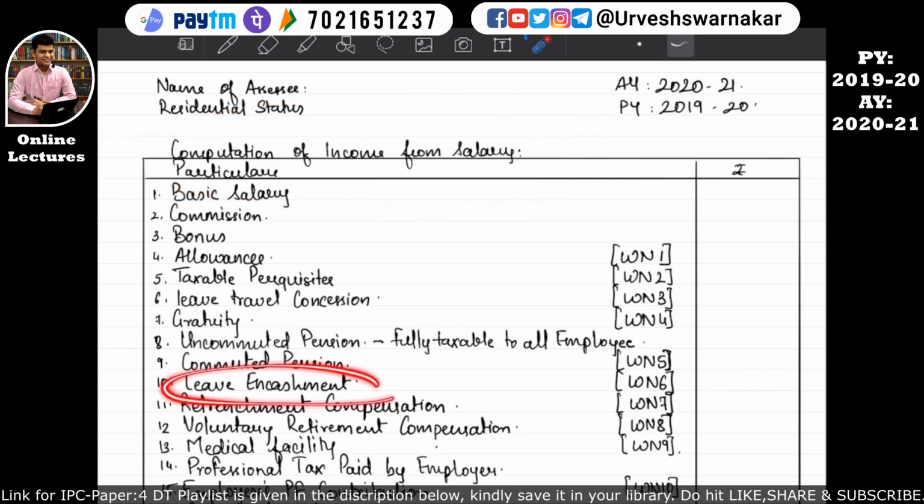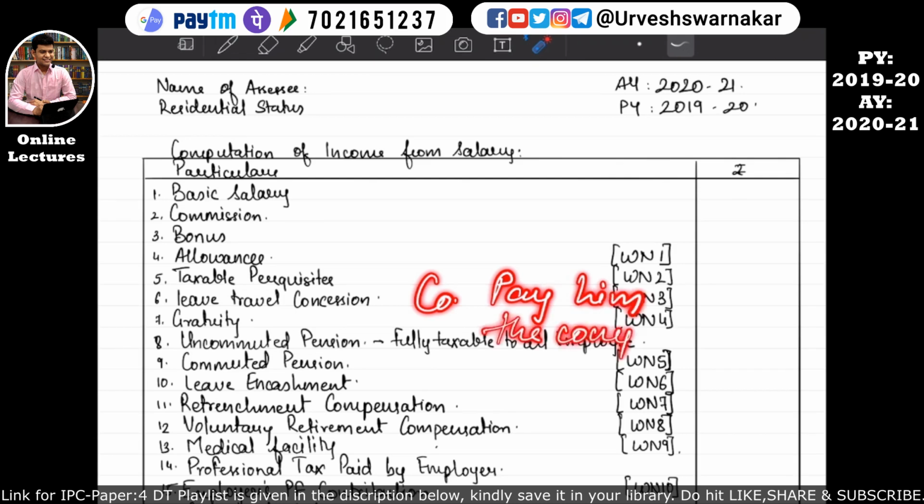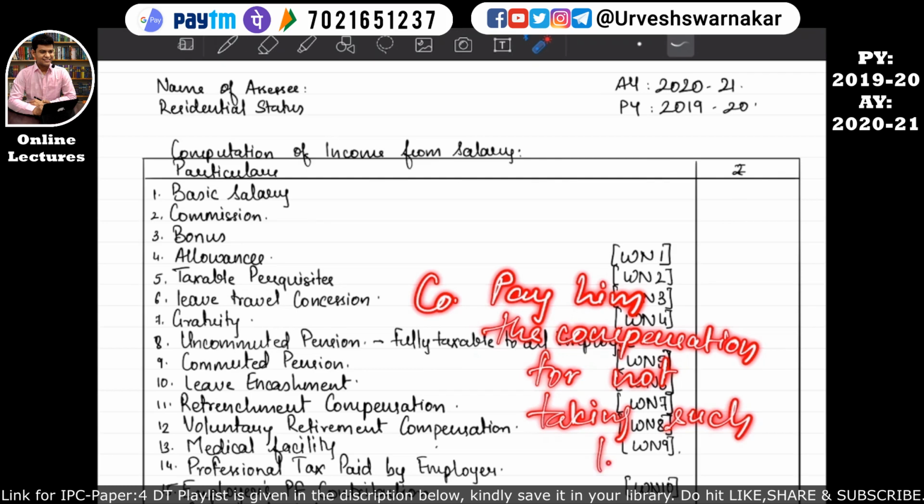What does leave encashment mean? Simply it means that some leaves are allotted to the assessee, but due to work the assessee was not able to take that leave, so since he has not taken the leave, he is asking the company to pay him the compensation for not taking such leaves. I hope this is quite clear to you all.